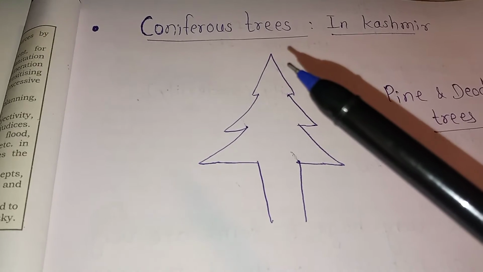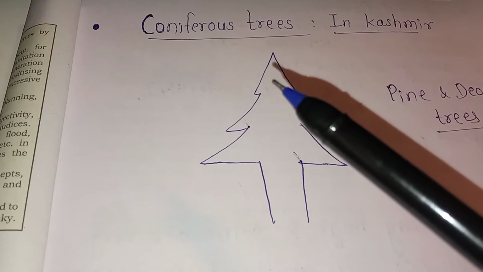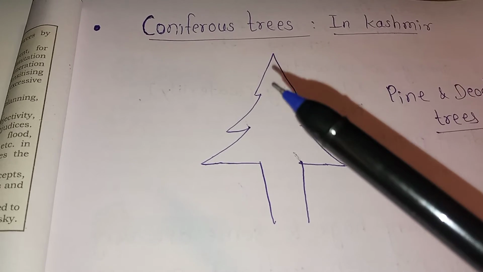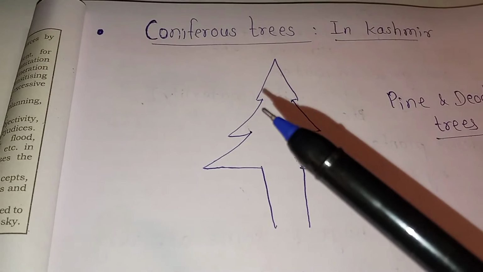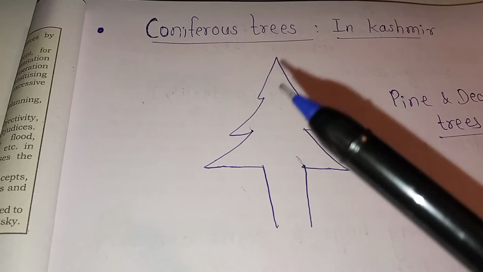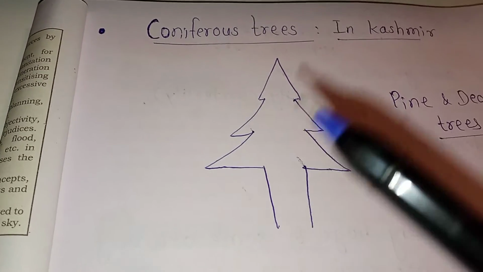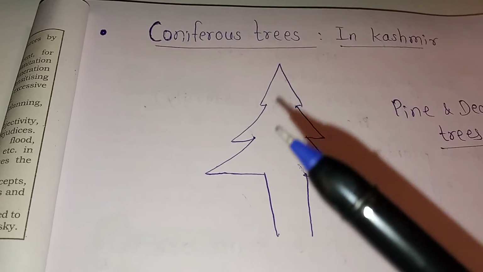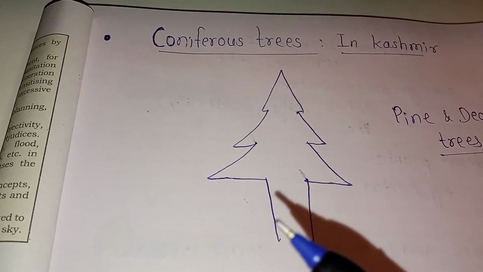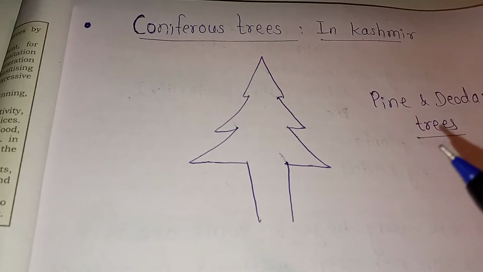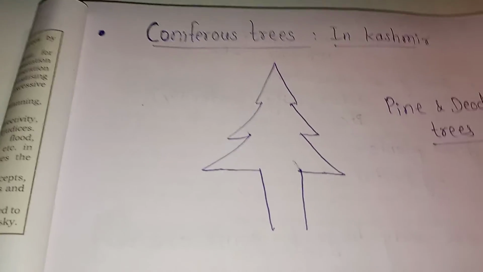When snow falls in Kashmir, it slides down and does not stay on the leaves. So the shape helps the ice fall down, and this is the adaptation of coniferous trees, pine and deodar, in Kashmir. Now see another example.